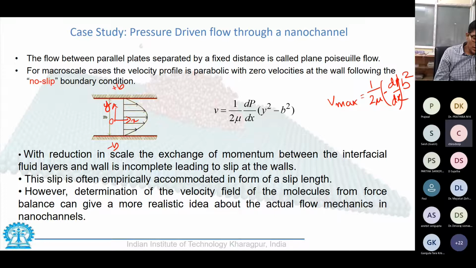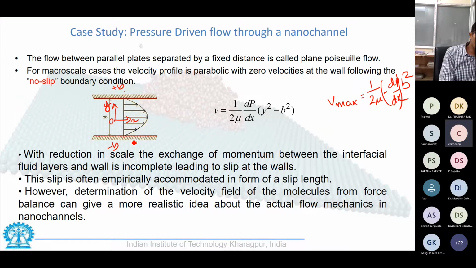Now this is true for a case where the continuum hypothesis is valid. When we move down to nanoscale, one of the major assumptions of this type of flow fails. And what is this assumption? We assume that velocity at the wall is zero by the fact that the exchange of momentum between the fluid layers next to the wall and the wall is complete.